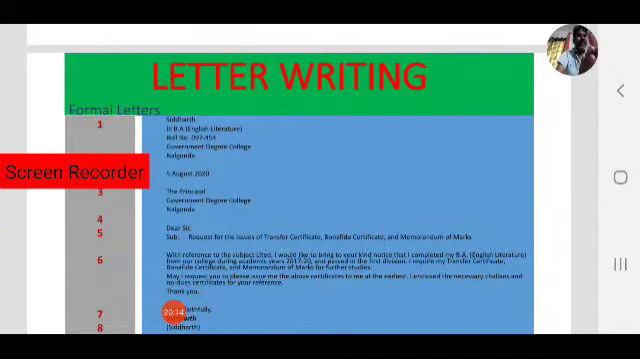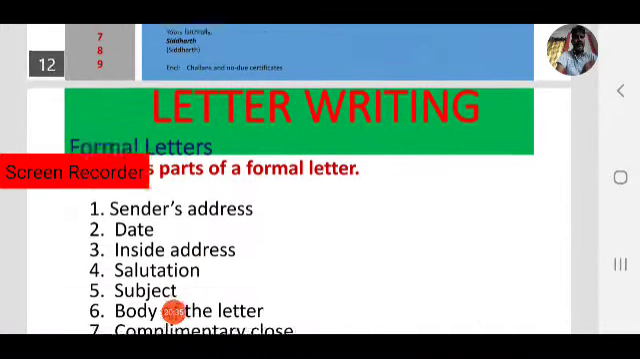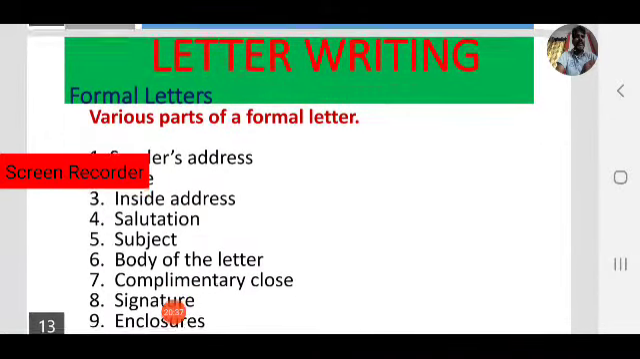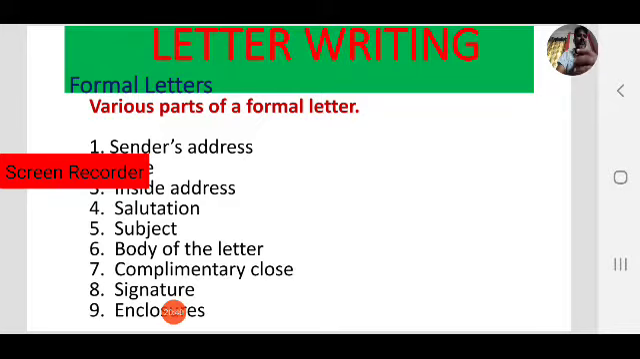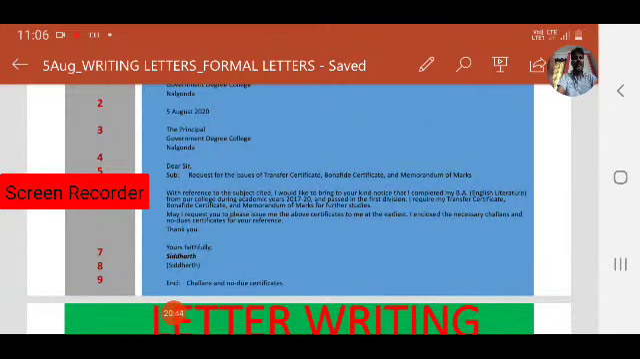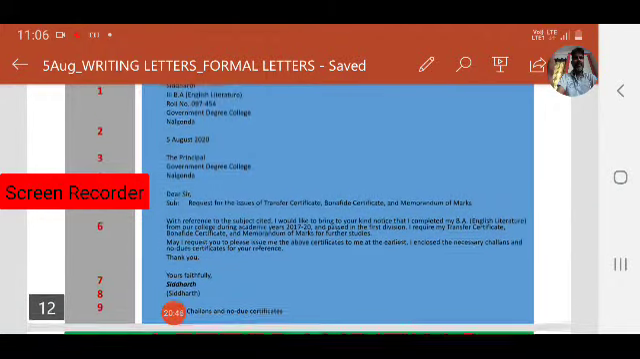In block format, you need not use punctuation marks except in the body of the letter. So in the address, date and salutation, you need not use punctuation marks. Okay, so let us discuss in detail the various parts of the letter. As you have observed, how many parts are there here? Yes, 9 parts are there.